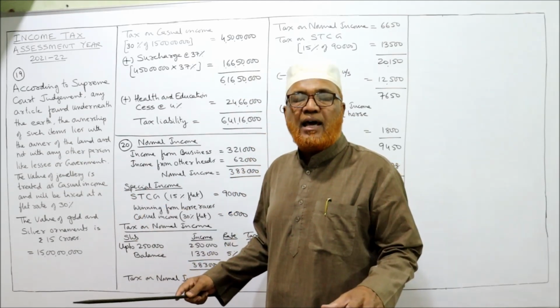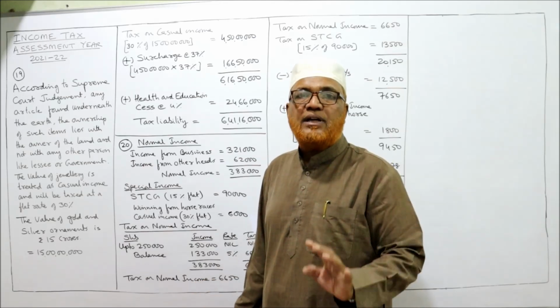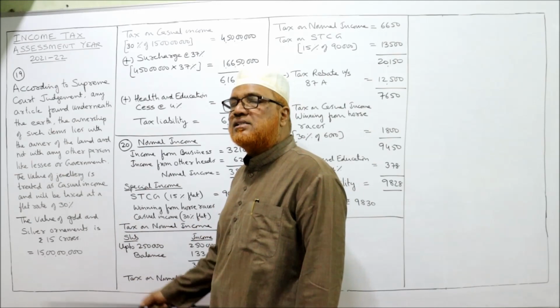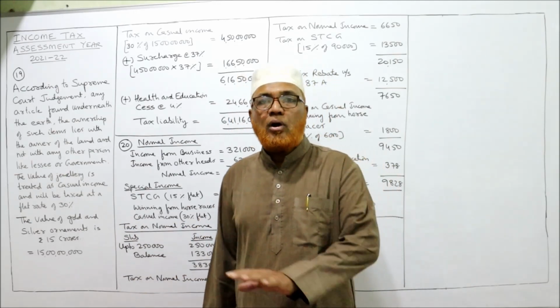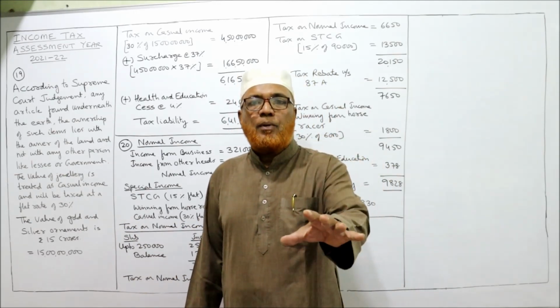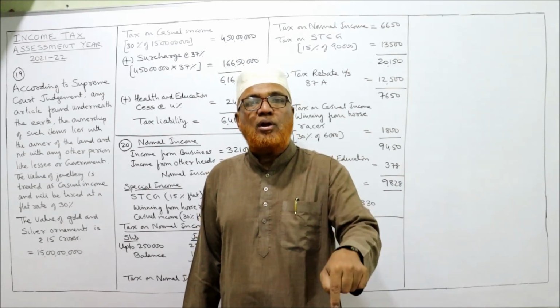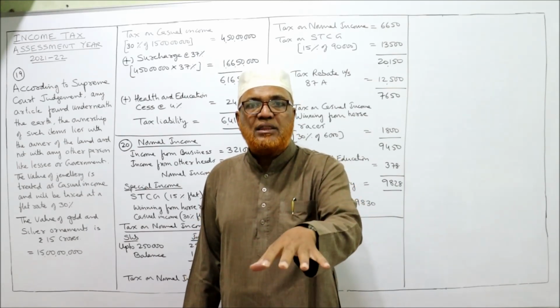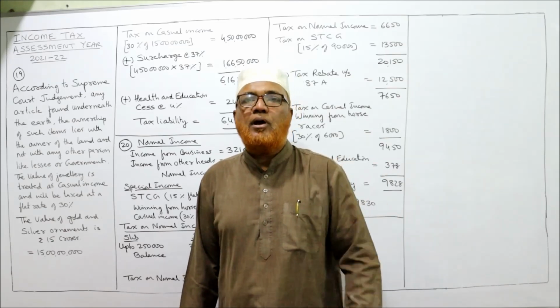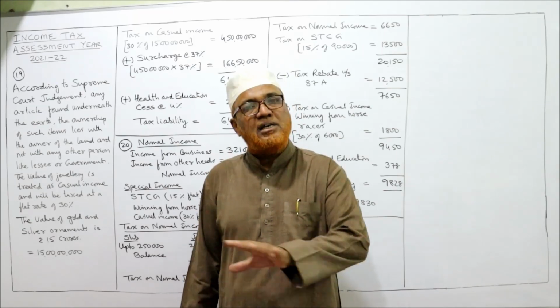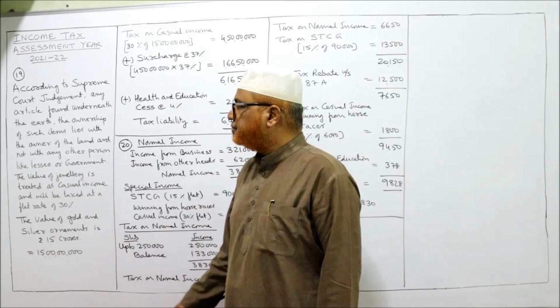The owner of the land is the owner of that wealth, and not any other person like a lessee or the government. The government cannot take over. It is the property of the owner of the land. So here Rangan Shettyar is the owner of the land. So this wealth belongs to him only. The government cannot take over. The lessee cannot take over. If there is any lessee, he also cannot take over.